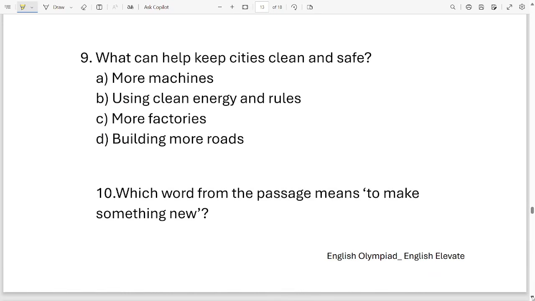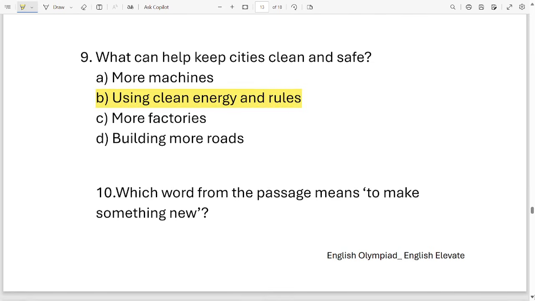Okay, question number 9. What can help keep cities clean and safe? Options are more machines, use clean energy and rules, more factories, building more roads. These are the four options. Which one is correct? It is option B, using clean energy and rules. Okay, let's move on to the next question.